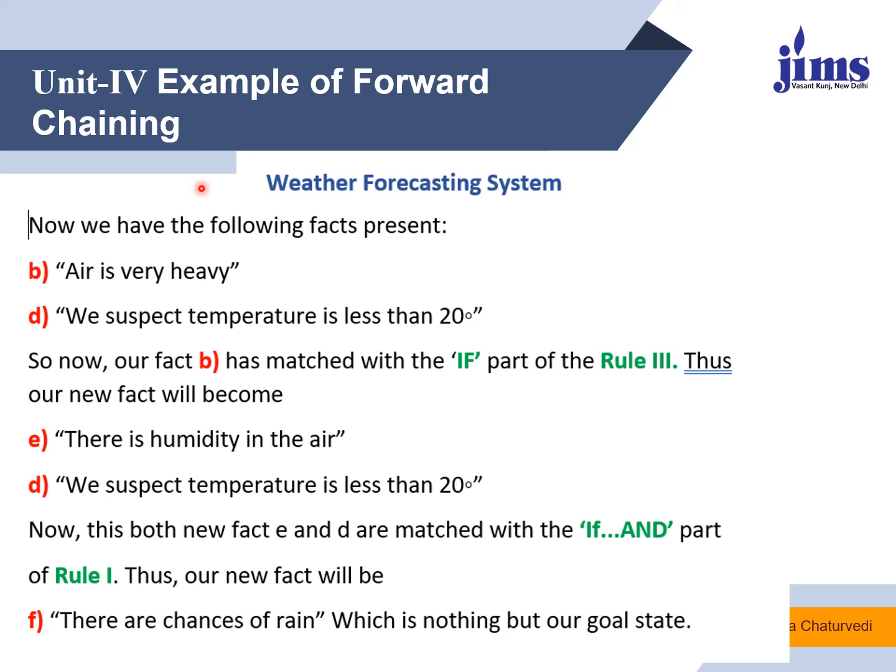So we have gone from the data to the goal using all the facts, deriving various decisions at various points and combining them together to reach the goal state, and that is why it is said to be forward chaining.